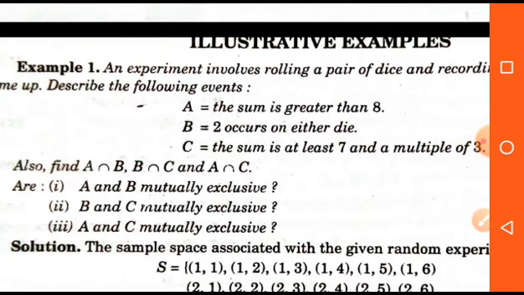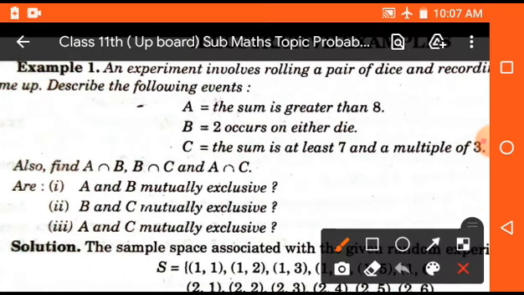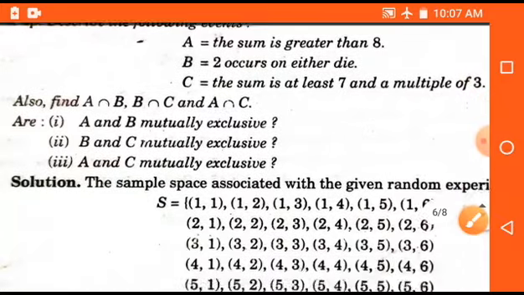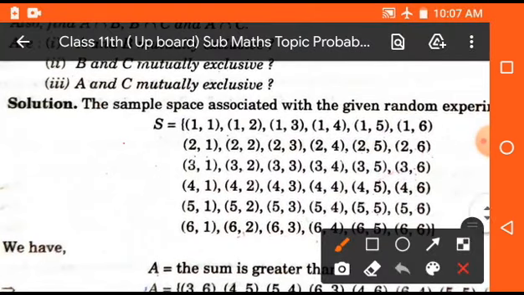Now we have to find whether A and B are mutually exclusive or not, second, whether B and C are mutually exclusive or not, and third, whether A and C are mutually exclusive or not. So we know that for mutually exclusive events we have to take the intersection of two sets. If the intersection of two sets becomes empty, then these are said to be mutually exclusive. So S is the sample space. In the case of two dice, there will be 36 elements in the sample space.